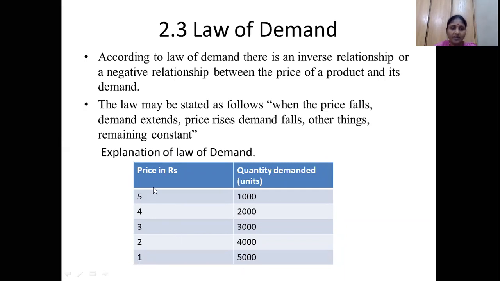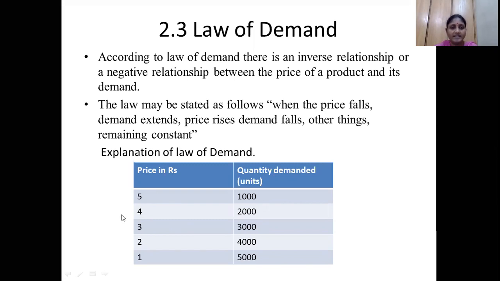That means whenever the price falls, the quantity demanded changes from 1000 units to 5000 units. That is, the quantity demanded is going to be increased. So go from this side. Whenever the price is 1 rupee, the quantity demanded is 5000. Whenever the price is 5 rupees, the quantity demanded is 1000 units. So whenever the price increases, the quantity demanded decreases. This is the explanation of the law of demand.